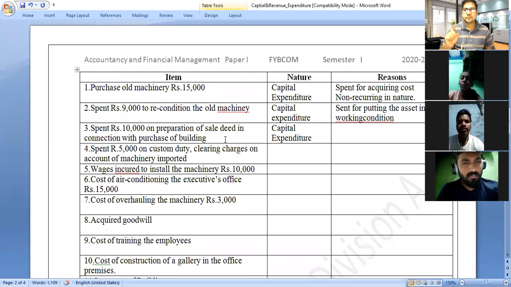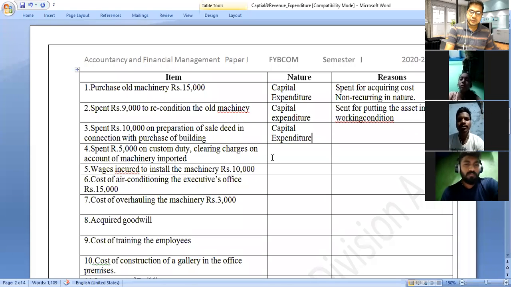We require a heavy amount and it is non-recurring expenditure. It cannot be incurred again and again. And the purchase of the building is beneficial for more than 1 year. Therefore, the preparation of the sale deed in connection with the purchase of the building is related to the purchase, therefore it is a capital expenditure.